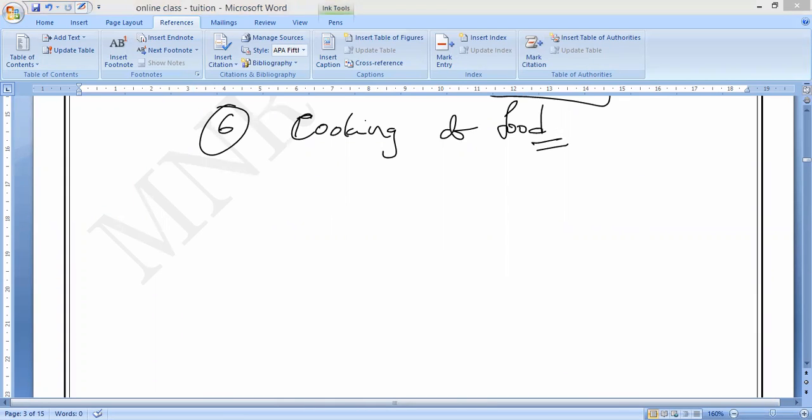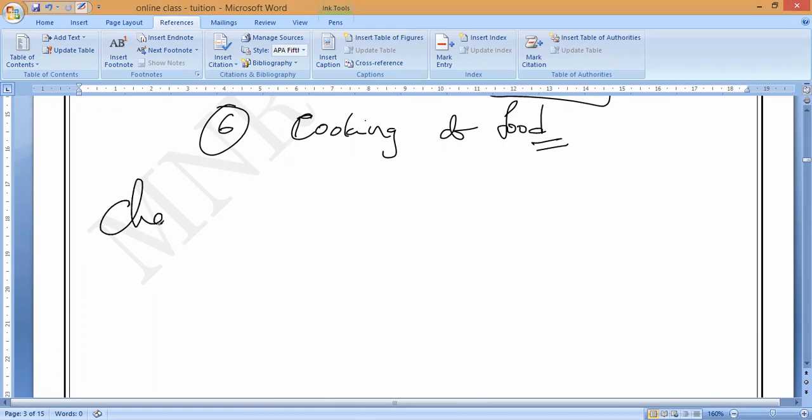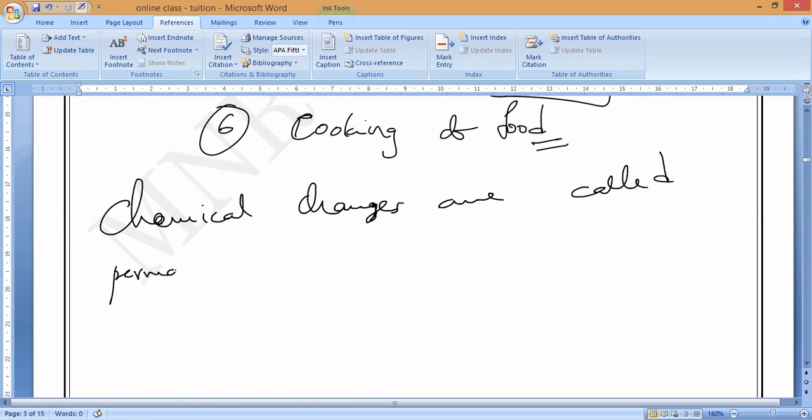All of you should note it down. So what should we call chemical changes? New substance. Irreversible changes. All of you write it. Chemical changes are called permanent changes. What should we call them? Permanent changes and irreversible.